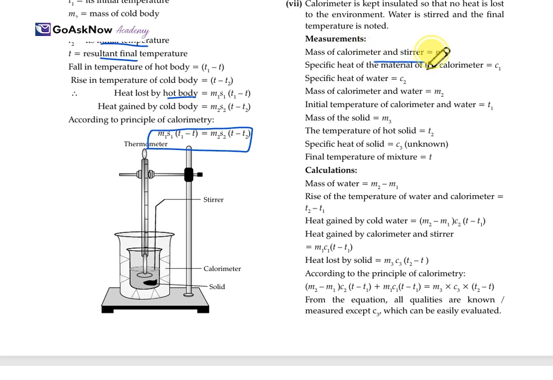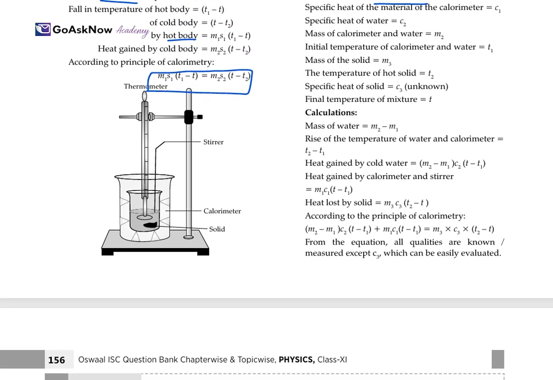The measurements are: mass of the calorimeter and the stirrer M1, specific heat C1, specific heat of water is C2, mass of the calorimeter with water is M2, initial temperature is T1, mass of the solid is M3, solid temperature T2, specific heat is C3, and the final temperature is T. So, the calculation is like this: the mass of the water is M2 minus M1.